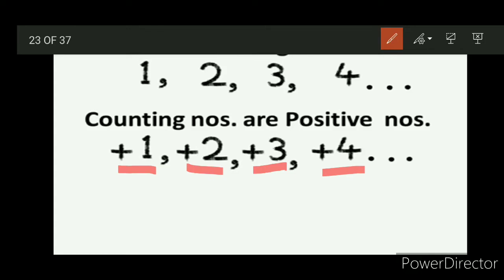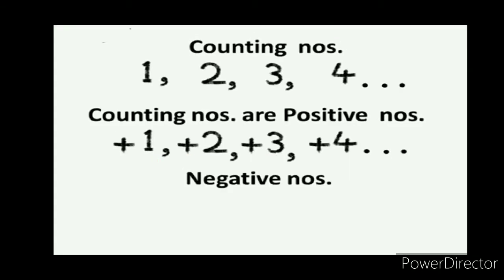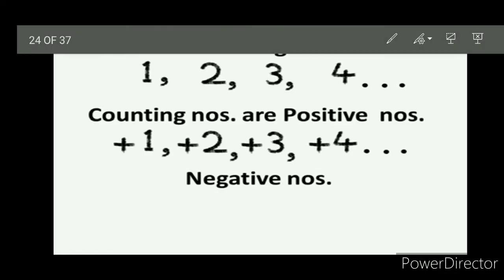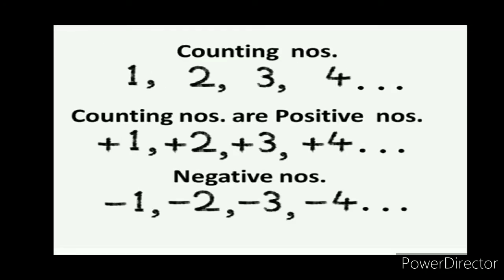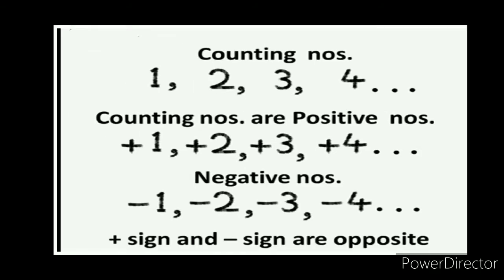Now, we also know the new numbers. They are negative numbers. They can be written as -1, -2, -3, -4 and so on. Plus sign and minus sign are opposite to each other.